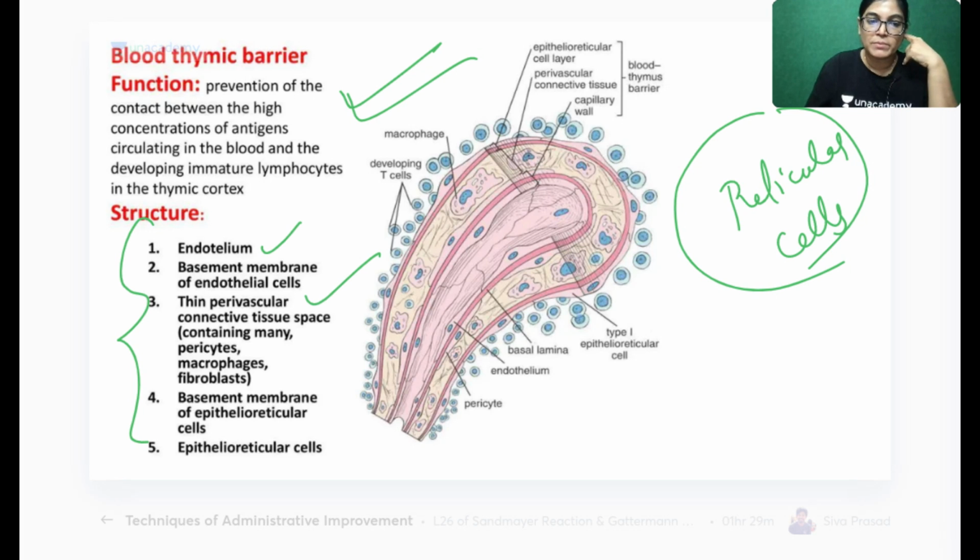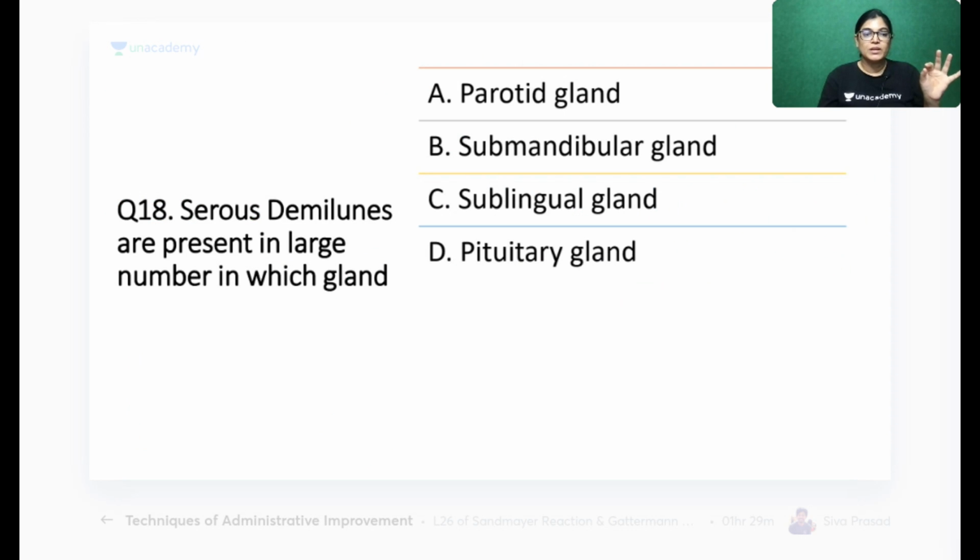It is formed by endothelium, basement membrane of endothelial cells, basement membrane of epithelial reticular cells, and epithelial reticular cells. These 4-5 layers together form the blood thymic barrier, which prevents interaction of antigens of blood with the immature growing T lymphocytes. So this is mainly formed by the endothelium of the capillaries and the epithelial reticular cells.